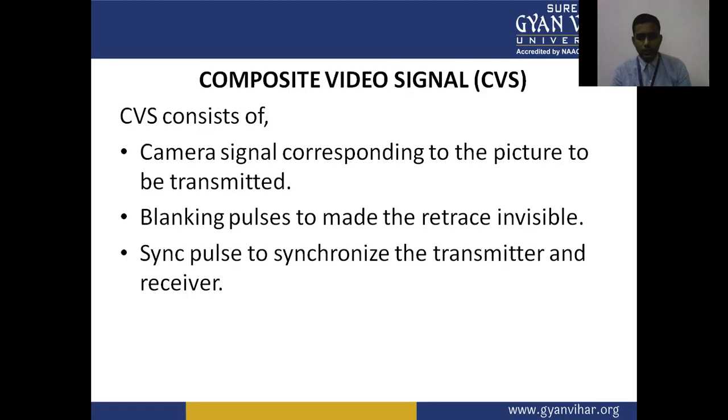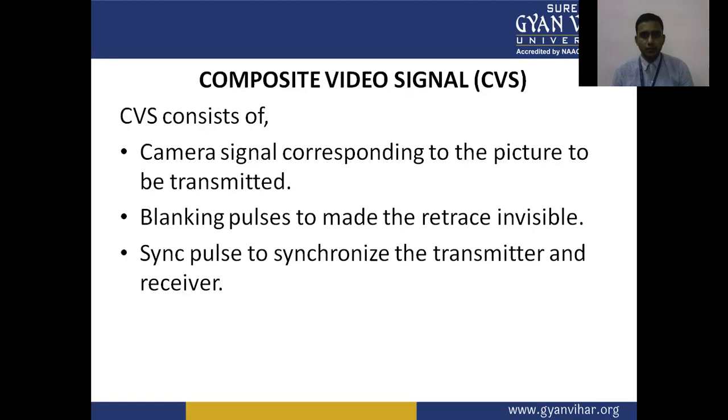So we have discussed the camera signal, the retrace period, that is the blanking period, sync pulses, and the trace period. These signals are known as the composite video signal. All these signals are transmitted through the transmitter antenna in the TV transmitter system, and at the receiver it is received as a combined signal, identified and separated from each other.